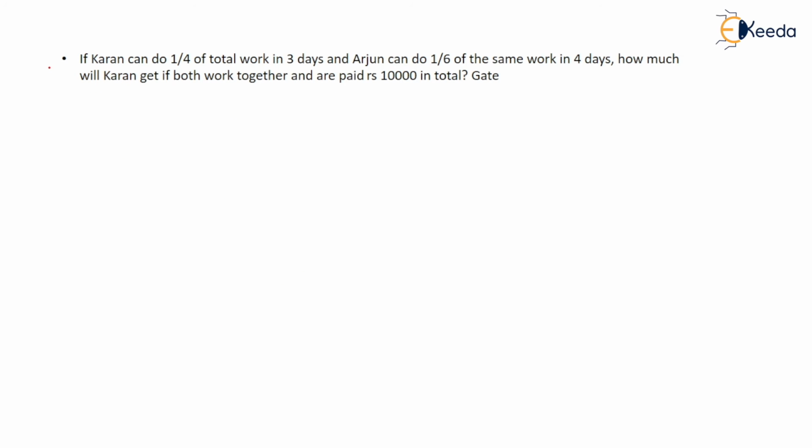Okay, now this question is a bit different. If Karan can do 1/4 of the total work in 3 days and Arjun can do 1/6 of the work in 4 days, how much will Karan get if both work together and are paid rupees 10,000 in total? This question was asked in your GATE exam. So I told you whenever there is a fraction, you have to take a number that can be divided by both the fractions. So I can take 24.